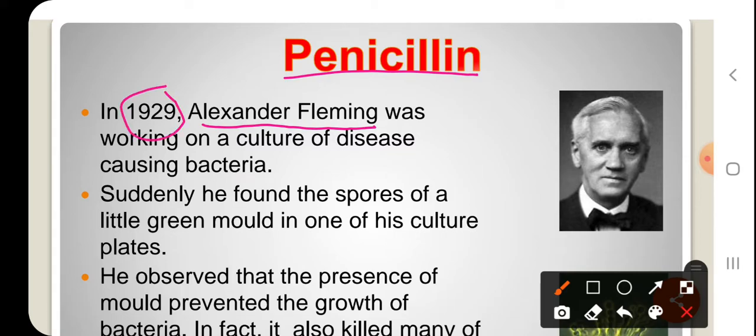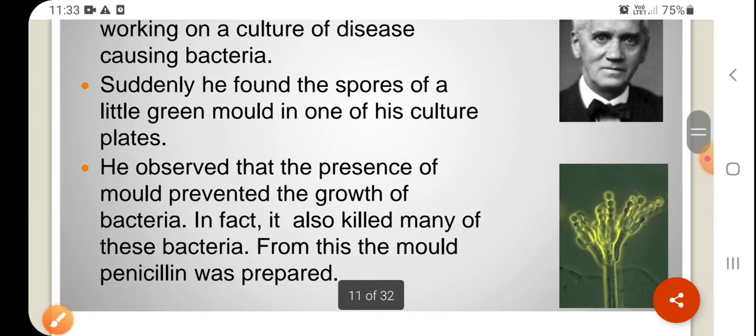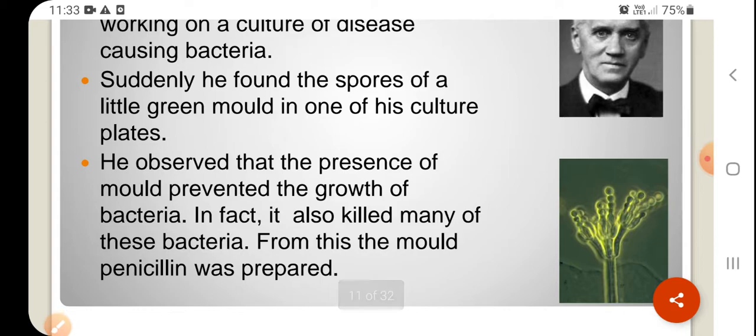He started culturing a bacterium which was causing infections and enlarging the wounds of the soldiers during World War I. He noticed one thing in the petri dishes while growing the bacteria: a part of the bacterial culture was growing well, but another part was not growing at all, meaning the growth of the bacterium was prevented here. So something in this part was killing the bacterial growth, he understood, and he tried to extract those chemicals.